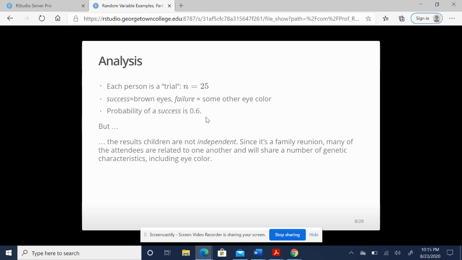But where does the problem arise? It arises with this idea of independence. These people are not independent. It's a family reunion, so we have genetics in here, and genetics play a role in eye color. So we have killed the independence condition. So not a binomial situation.